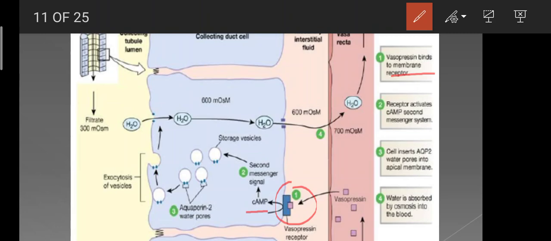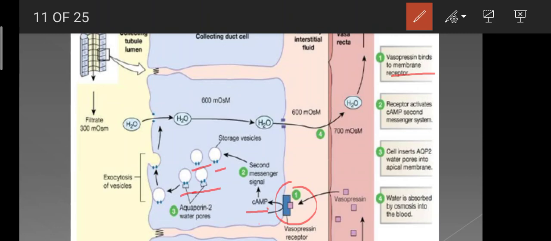You have already read about this whole system, so there is no need to tell you in detail. After the activation of the G protein, there is excitation of the adenyl cyclase enzyme, which leads to the formation of cyclic AMP. This cyclic AMP causes the translocation of aquaporin 2 water channels. These are the aquaporin water channels, present inside the cells in the endosomes.